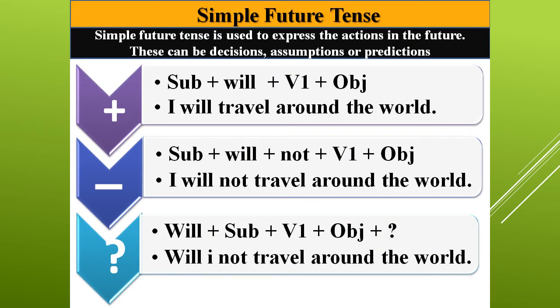One more example of how actions in the future can be either decisions, assumptions or predictions. I will travel around the world. This is a positive sentence. And then I will not travel around the world. It's a negative sentence, so will and not is negative. And when will comes in the front at the beginning, it becomes an interrogative: will I travel around the world?